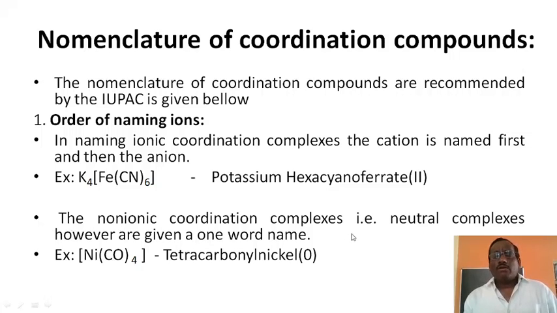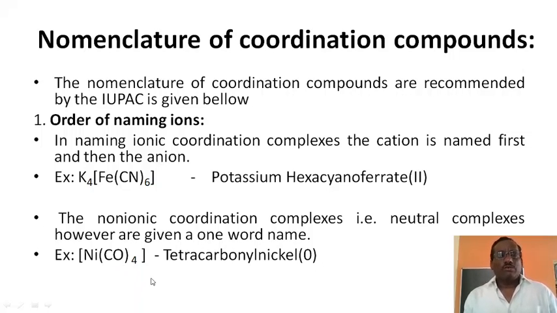Non-ionic coordination complexes, that is, neutral complexes, however, are given a one-word name. Here it is a two-word name, for example sodium chloride, sodium and chloride. Here, potassium and hexacyanoferrate. But in neutral complexes, for example Ni(CO)4, tetracarbonylnickel, the zero oxidation state is mentioned.